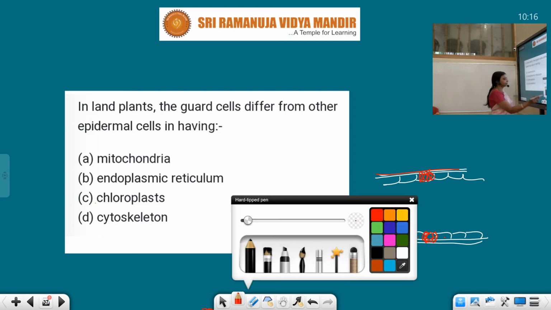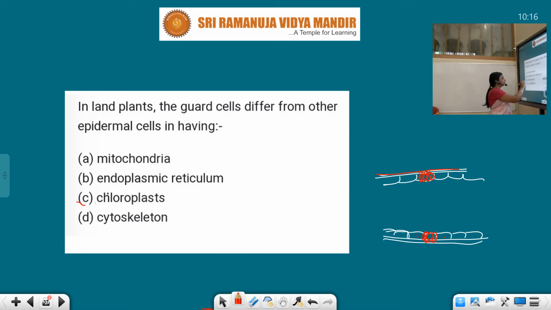So the answer is chloroplast, not mitochondria, endoplasmic reticulum or cytoskeleton. Only chloroplast is not observed in the epidermal cells, and it differentiates the guard cells from the other epidermal cells.